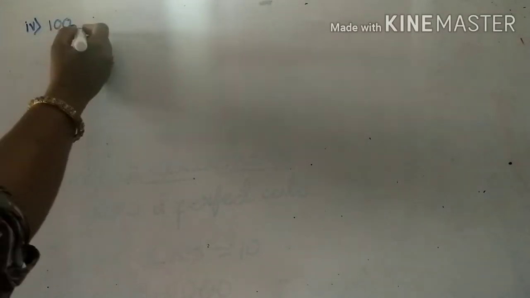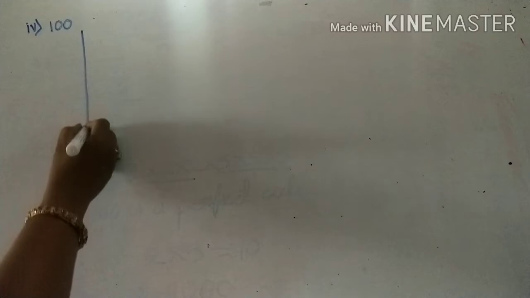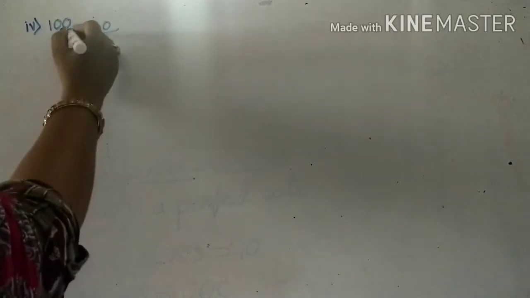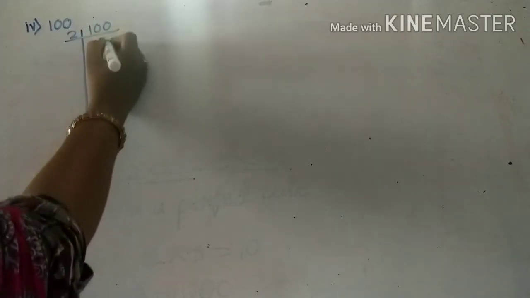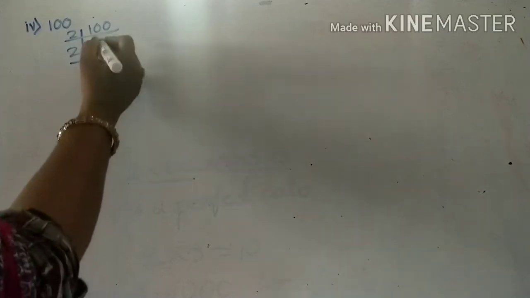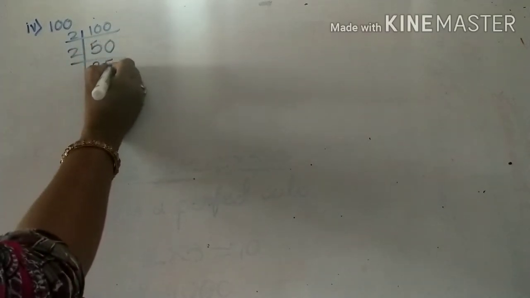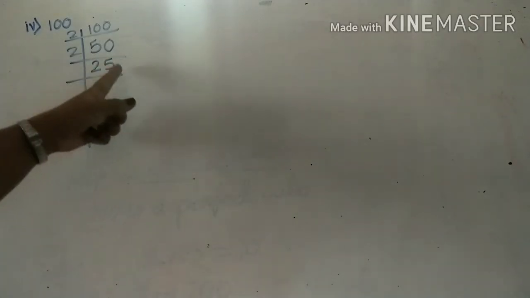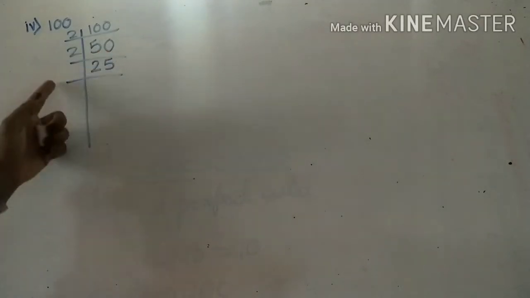Fourth one, 100. First we'll find out factors of 100 using prime factorization method. 100. 2 5s are 10. This 0 comes here. 2 2s are 4. Remainder 1. 2 5s are 10. Now last number is 5, means it is not divisible by 2.